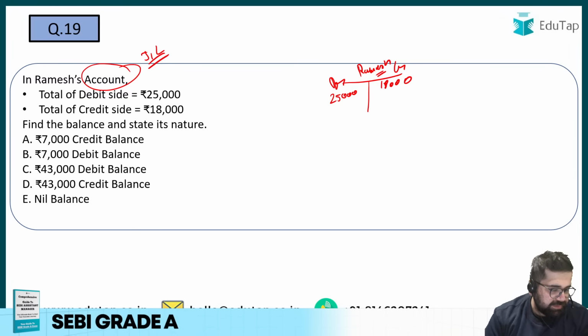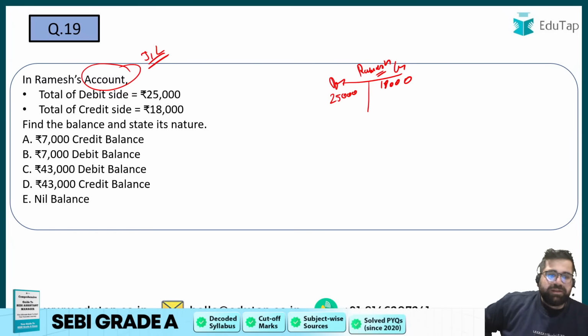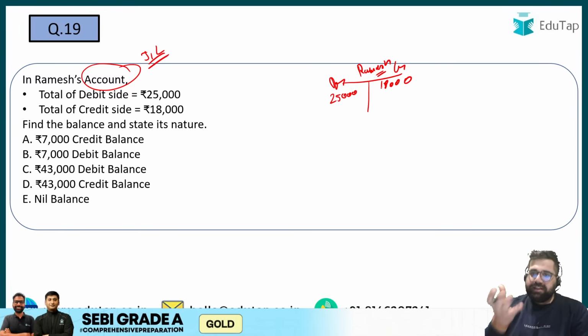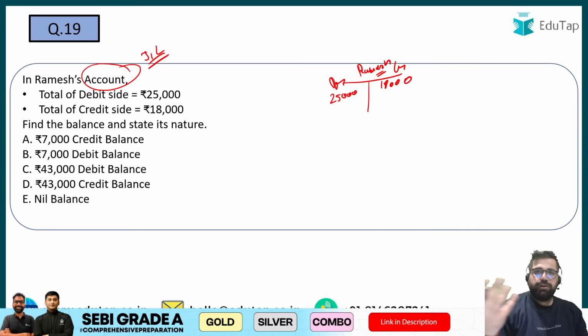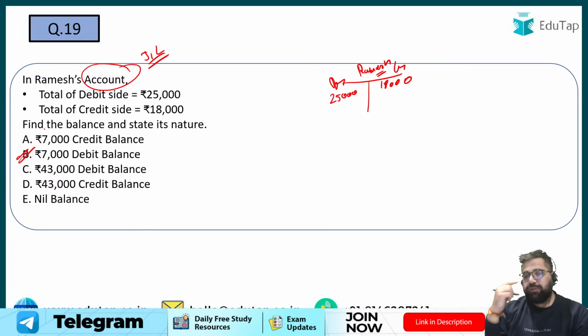What about others? Others are waiting. Yes, it will be 7,000 debit balance. It basically shows that this particular person is a debtor for us because he has to pay us, right? So 7,000 debit balance is the correct one, and this is known as balancing in ledger.